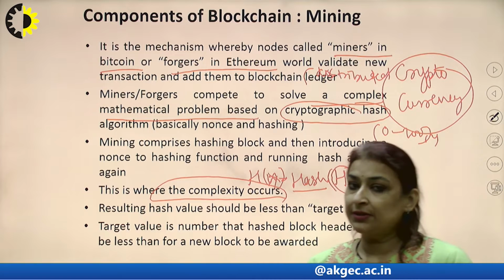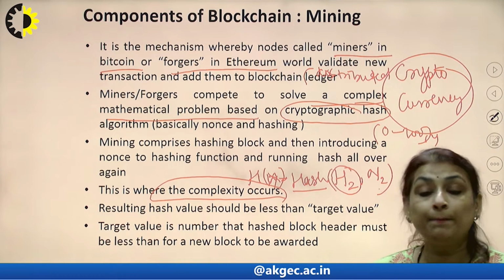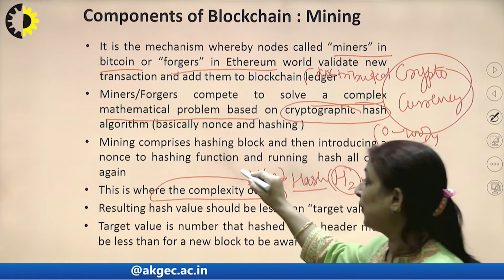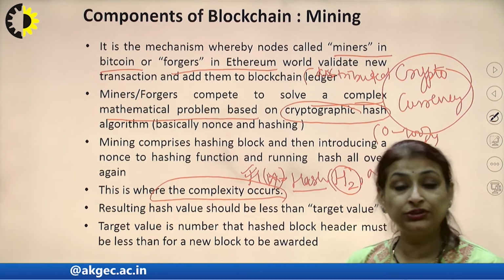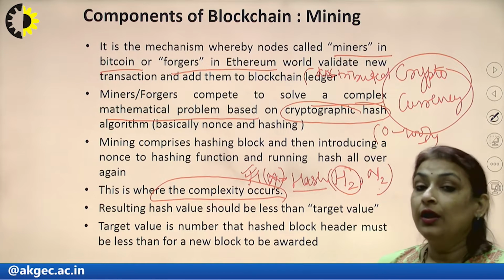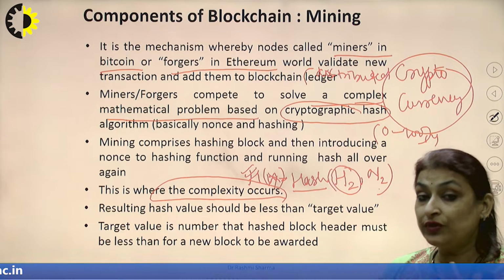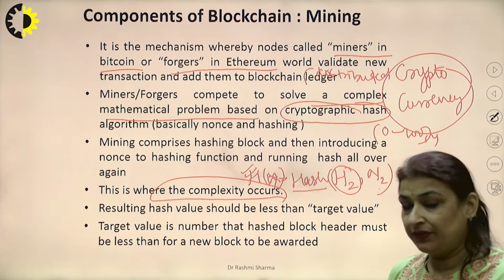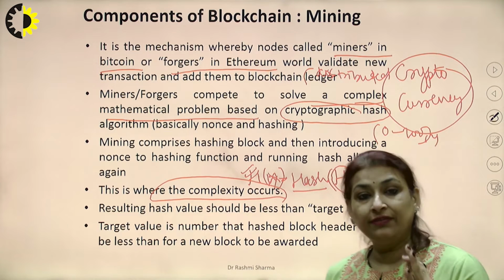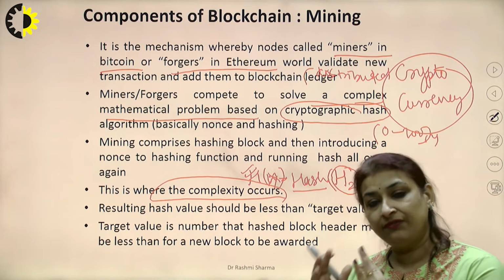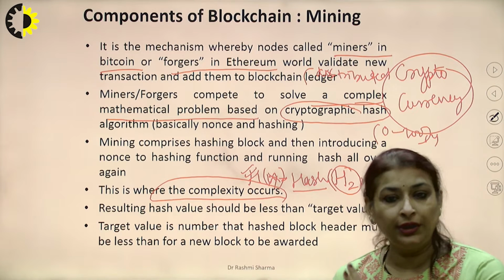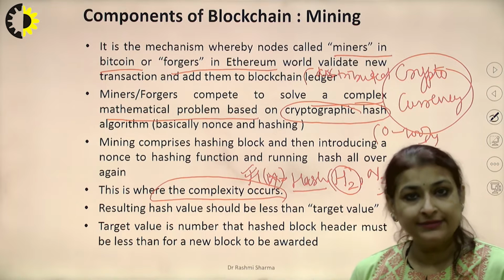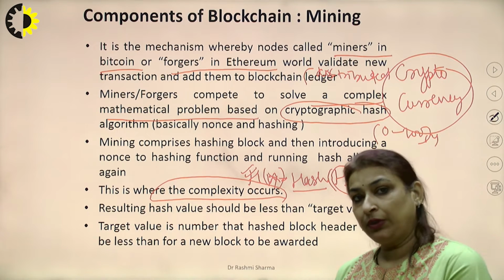There are some constraints for generating this particular mining value. This hash value has some constraints or limitations which we have to take into consideration. We have to look at the hash value which is generated by the miners. I usually use the word miners because Bitcoin has given that word. Forger is a word which is less frequently used in blockchain also. So we will be using the word miners as a component of this blockchain.